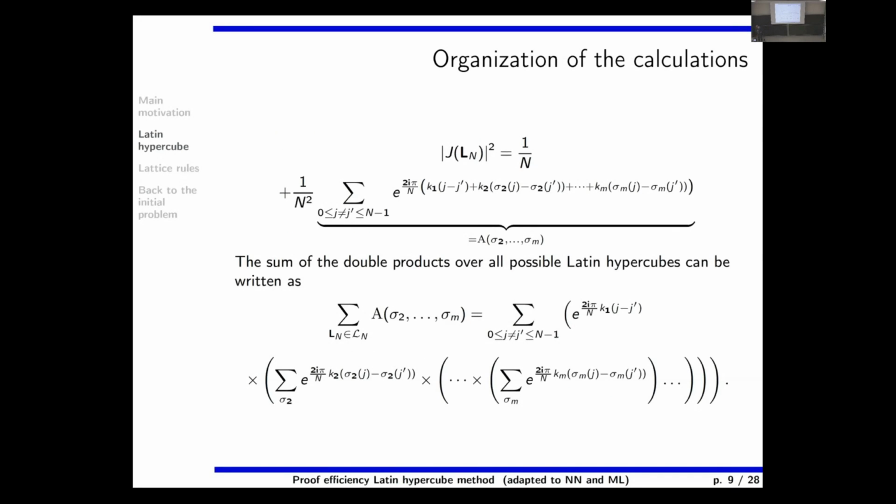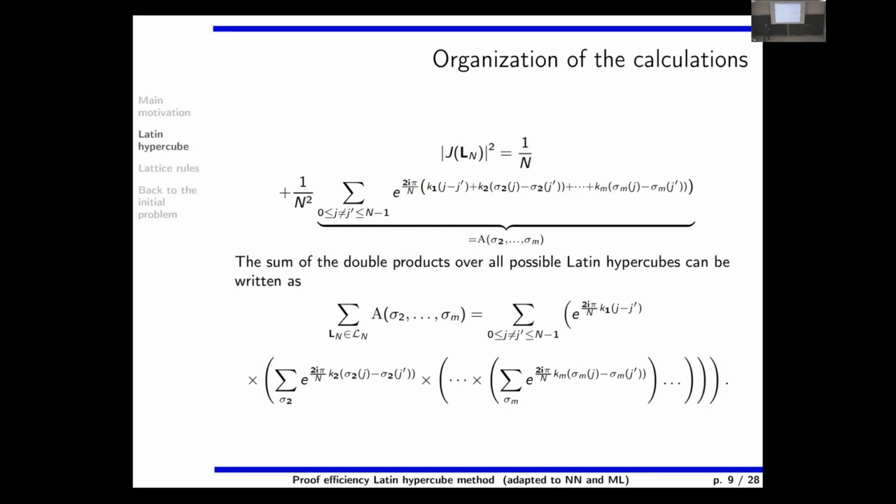If you calculate the square of this guy, it is 1 over n, the sum of a certain number of complex numbers of modulus 1. So you can always calculate the squares of the numbers and then all the double products. The squares of the numbers are there because you have n numbers, and n divided by n squared is 1 over n.